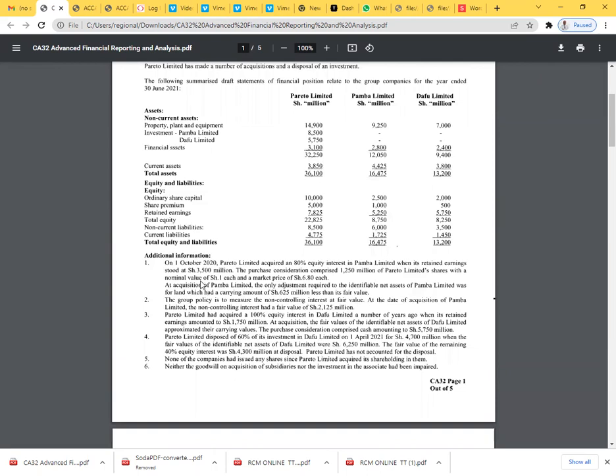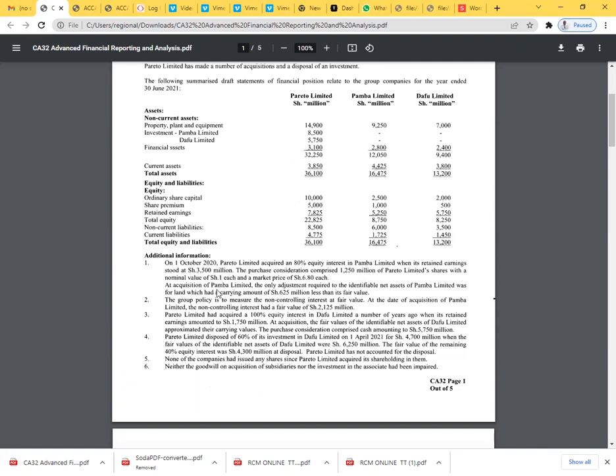On 1st October 2020, Pareto Limited acquired an 80% equity interest in Pamba Limited when its retained earnings stood at 3.5 billion Kenya shillings. The purchase consideration comprised 1250 million of Pareto Limited shares with a nominal value of 1 each and a market price of shilling 6.8 each.